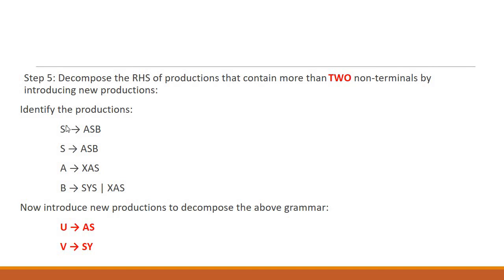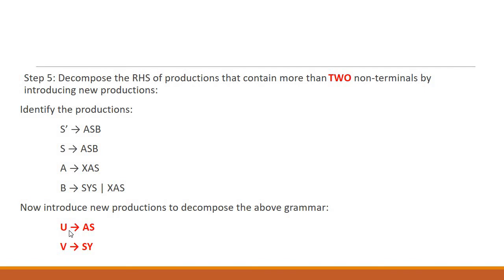So here S dash is producing three non-terminals, similarly S is producing three non-terminals, A is producing three non-terminals, B is producing again three non-terminals and another three non-terminals. So by chance all of them are of size 3. So what we need to do is get the first two non-terminals, and these first two non-terminals are associated with another new non-terminal by making a new production.